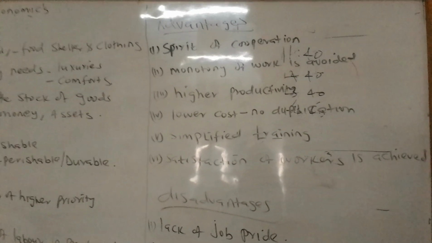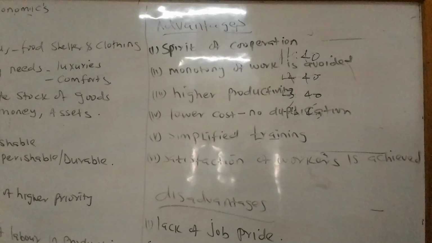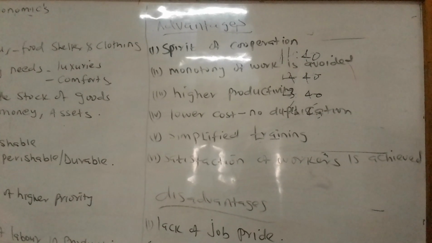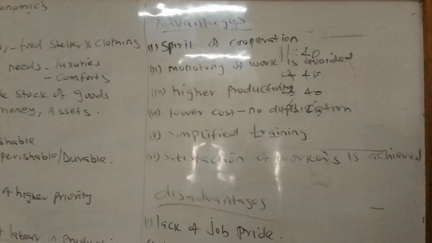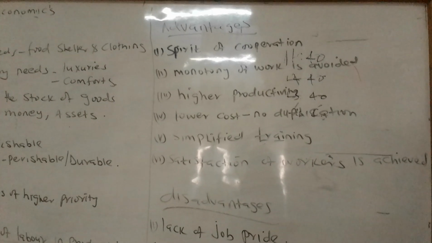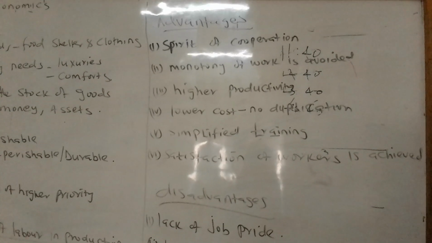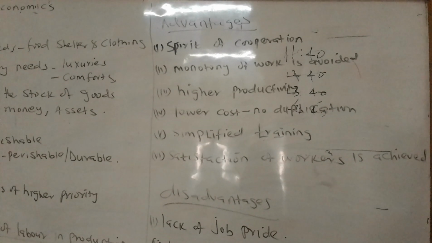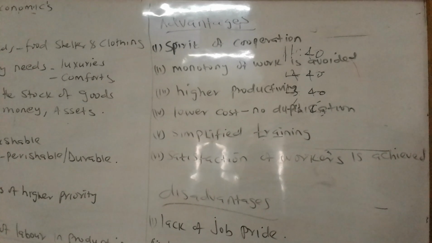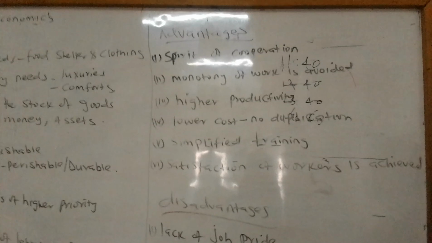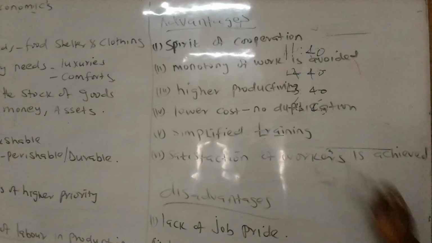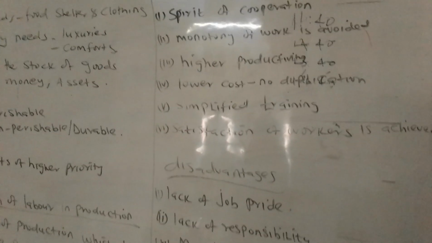When we talk of low cost, we talk of no duplication. That means if you're in the production section, we'll have maybe one person in the production section. Machines that will be purchased will be used in one section. That means you can purchase maybe one machine instead of having several machines or several people doing the same work. At the end of the day, we'll be able to avoid duplication.